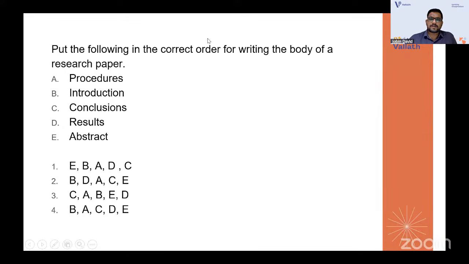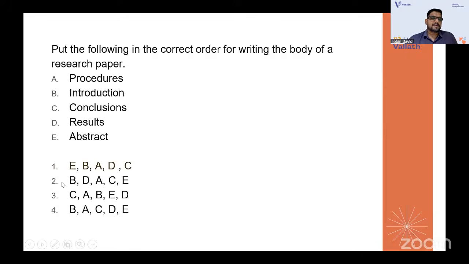Put the following in the correct order for writing the body of a research paper. By writing the body, okay, writing part, thesis writing. Procedures, introduction, conclusions, results, abstract. Okay. Is it introduction first or abstract first? Then you have an idea, then you will go with the options.